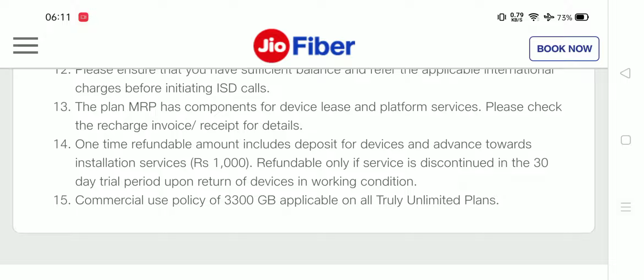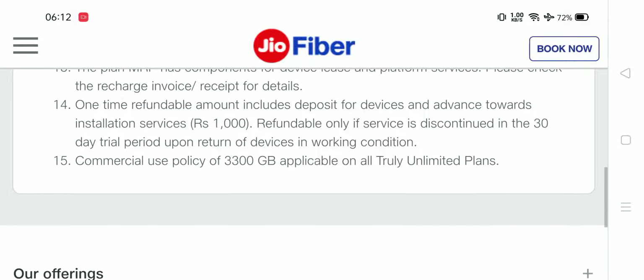So the first point is that you will get your whole money back, with installation charges, only if you return the device in working condition before 30 days. And the last point you can see over here, as I already told you, truly unlimited plans basically means 3300 GB per month.